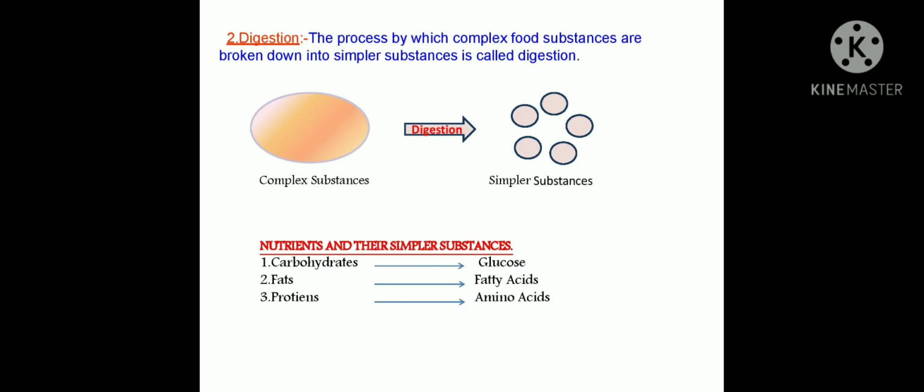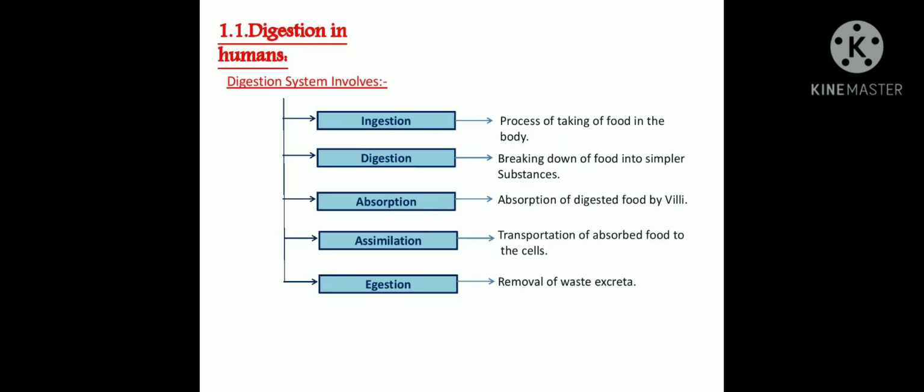So each and every animal has a different kind of intake. Digestion is the process by which food substances are broken down into simpler substances. In the figure you can see the complex substances, and when digestion takes place they change into simpler substances. So, what does the digestive system involve in human beings?